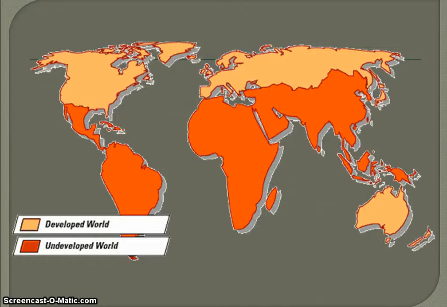Looking at this map, we can see where the less economically developed countries are. Those are the ones in dark orange: Central and South America, Africa, and Southeast Asia. Then there are our more developed countries: the United States, Canada, Europe, Northern Asia, and Australia.